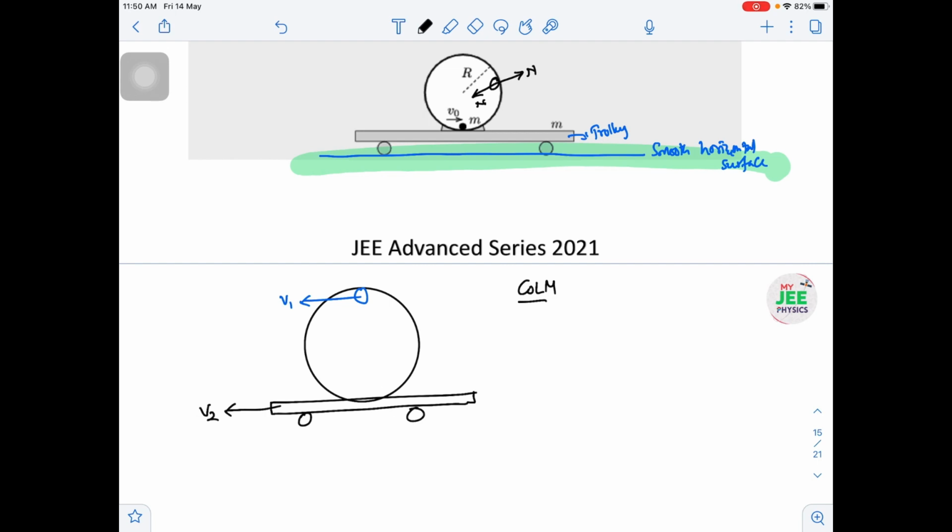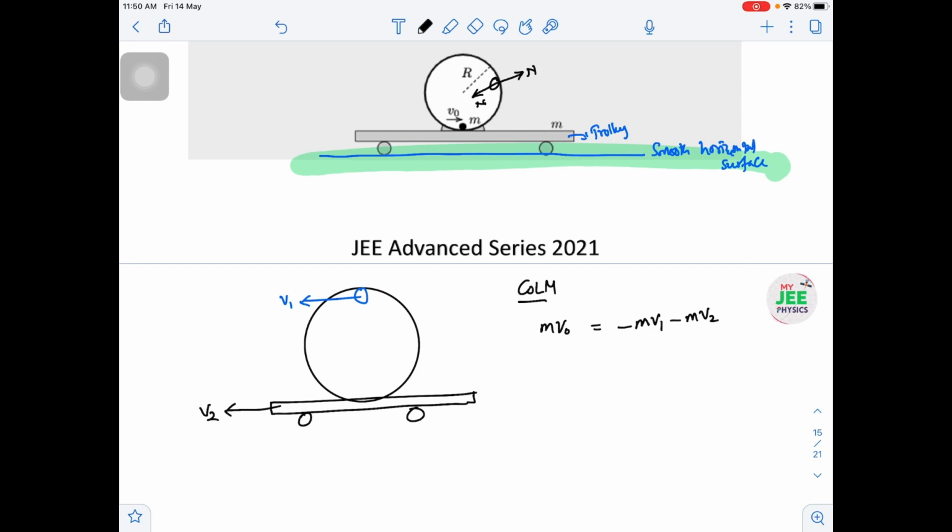So along the horizontal I conserve the momentum. Towards right I am taking positive, towards left negative. So m into v naught is the initial momentum, which is positive towards right. Now m into v1 is negative because it is in the backward direction for the particle. For the track or trolley, minus m into v2, because v2 also we have taken in the backward direction. Both we have taken backward direction.